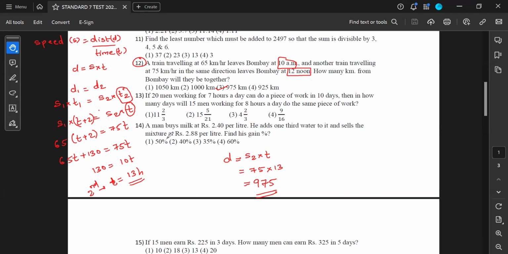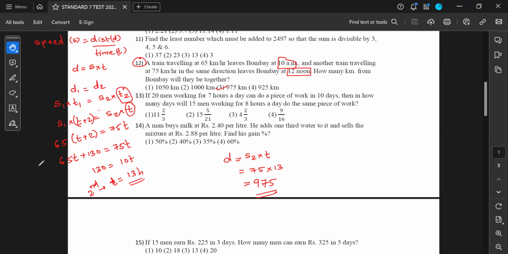Not per se. But there is one thing we can do, this calculation can be minimized. How? You find the difference between the speeds directly. Just a minute. No, not per se. I'll get back to you if I come across any short method.